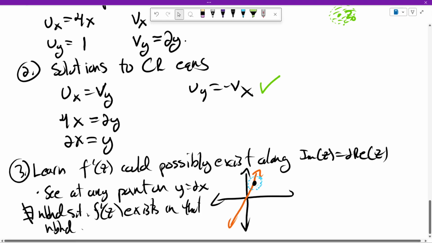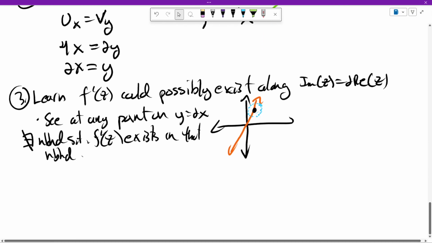And so since the derivative doesn't even exist off the line, and on the line the derivative can't exist in the neighborhood, what we deduce from this is that the function cannot be analytic anywhere.